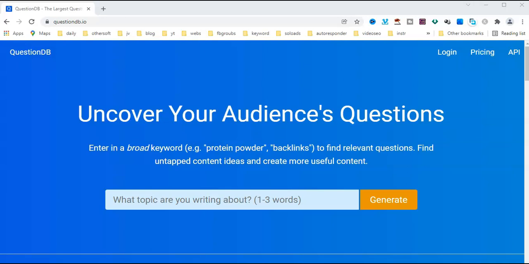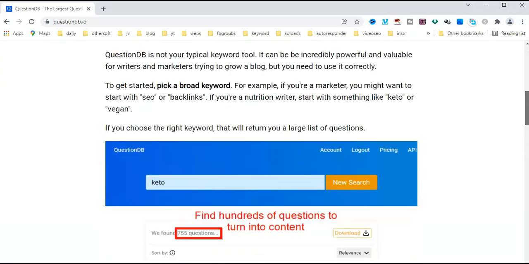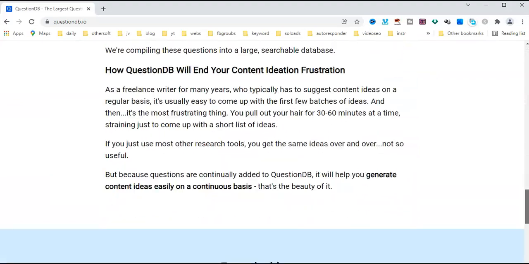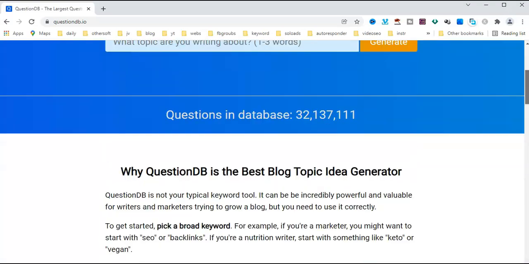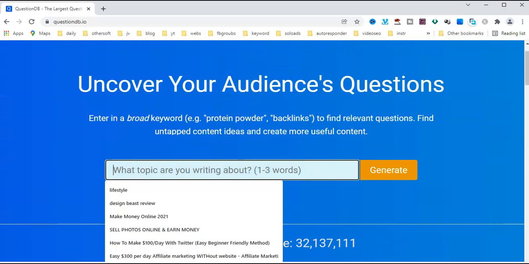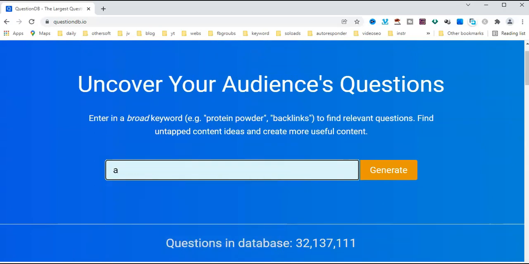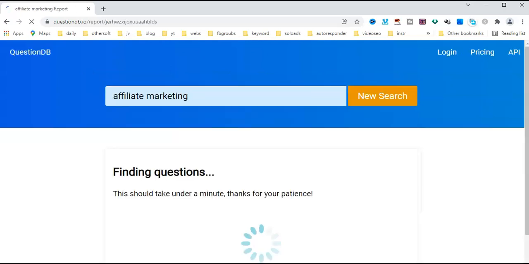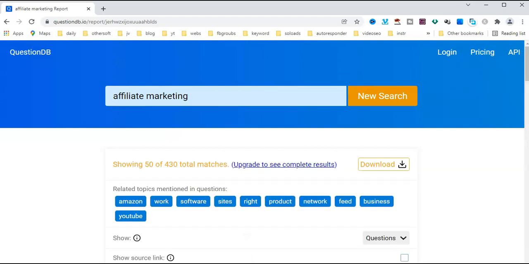The next free keyword research tool is questiondb.io. Here the free version is useful, very good, and a paid version is also available with a lot of features. The same method applies to affiliate marketing. I will search affiliate marketing. Here you can find questions, and you can download this.